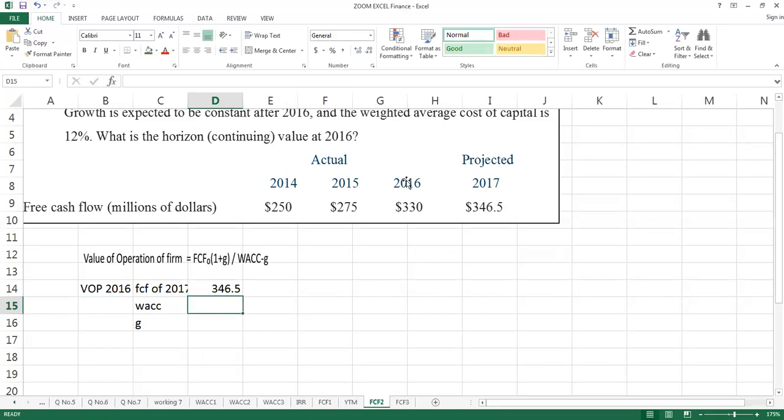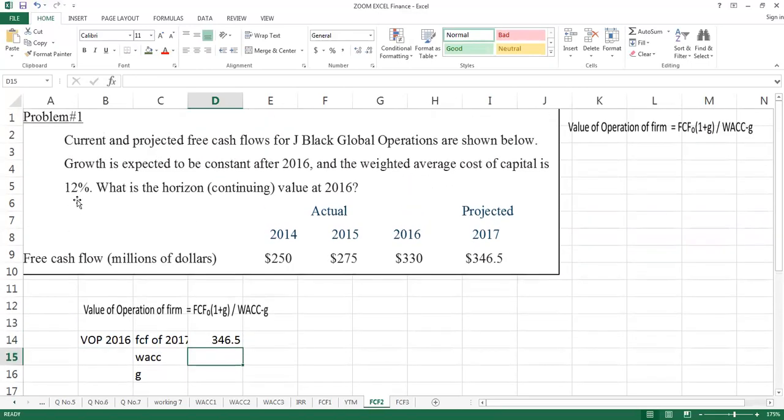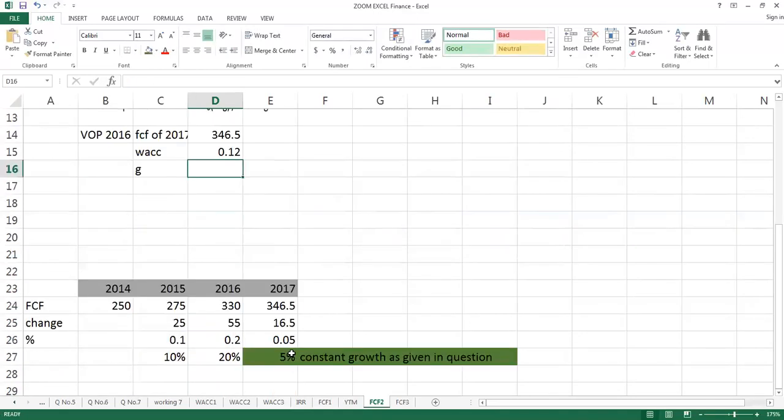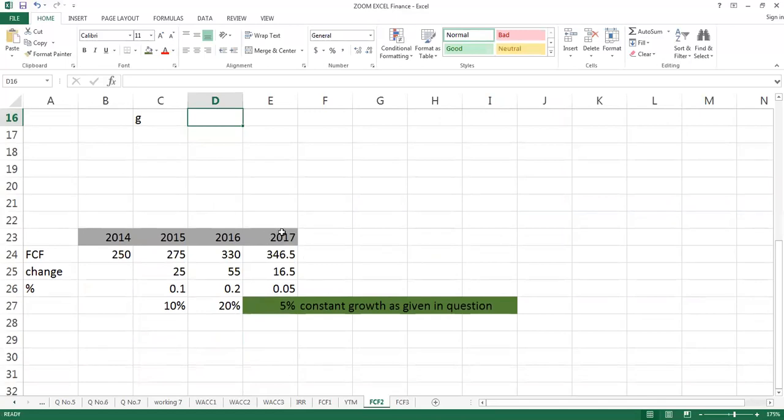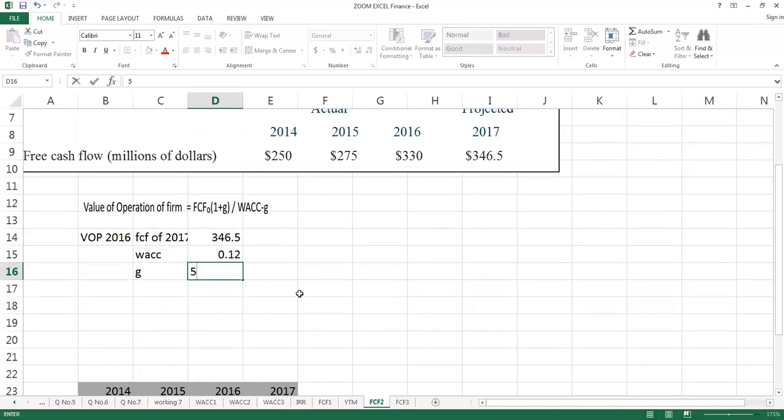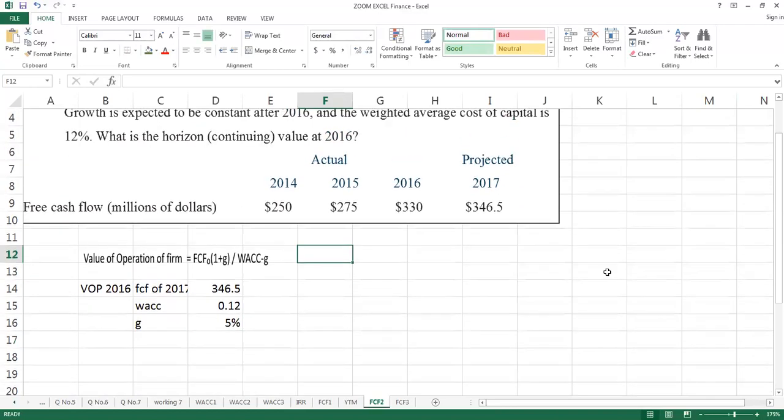340.5. WACC is given in question 12%, and G, as we calculated here, that in 2017 the growth rate is 5%. So you can apply this formula on your question.